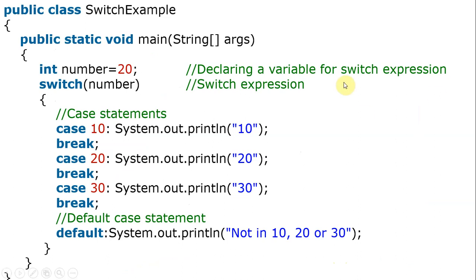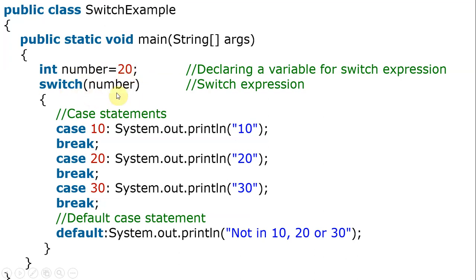So for example, with the switch: class name, main method, we are taking the number 20. Switch number means this is the expression, and it should be numerical only. So int number we are taking statically.